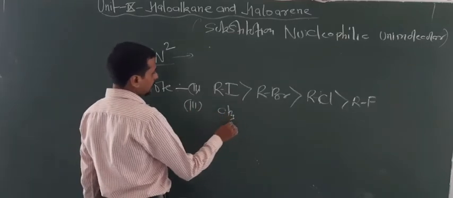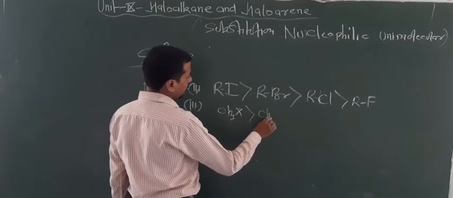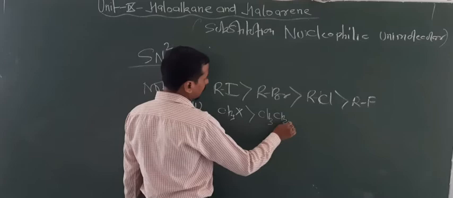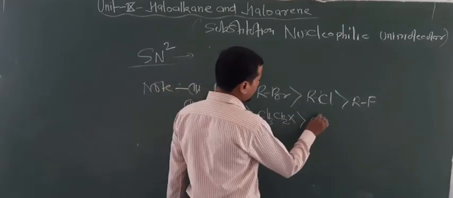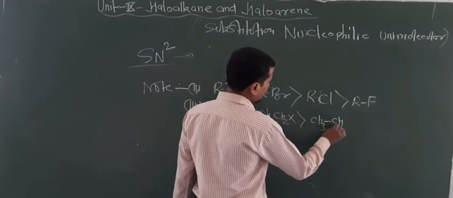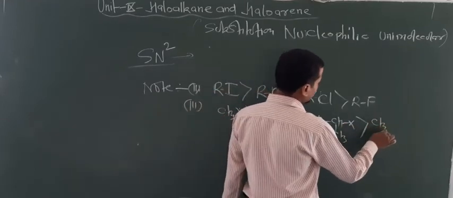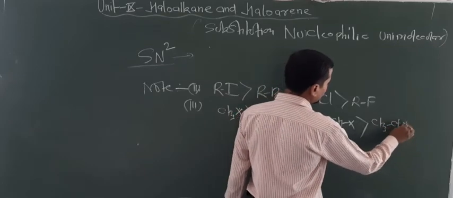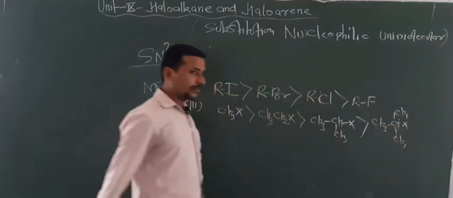Here methyl is more reactive than 1 degree, 1 degree is more reactive than 2 degree, and 2 degree is more reactive than 3 degree alkyl halide. So this is the reactivity order for SN2 reactions.